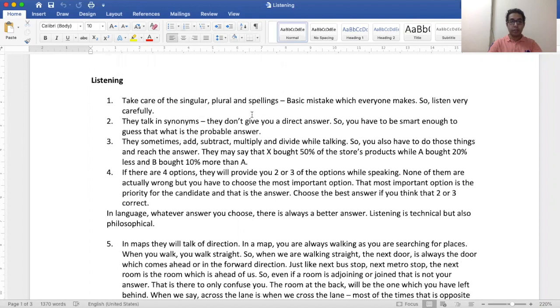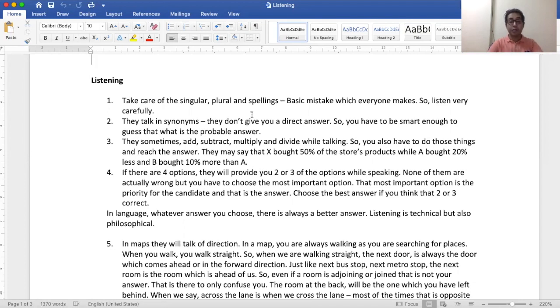Okay. So in this section, first we have to take care whether the speaker is speaking about one thing or whether the speaker is talking about numerous things. So if the speaker is talking about one point, then we have to mention one point. If the speaker is talking about many points, numerous points, then we can talk about numerous points. So this is a basic mistake which everyone makes. So keep your ears open here in a very careful manner.